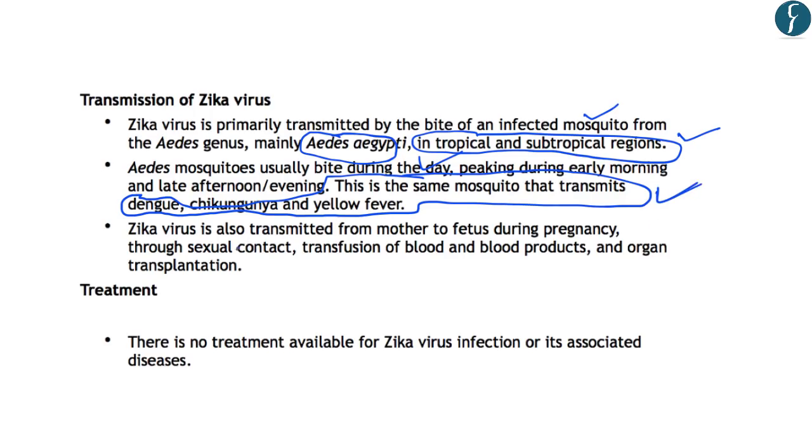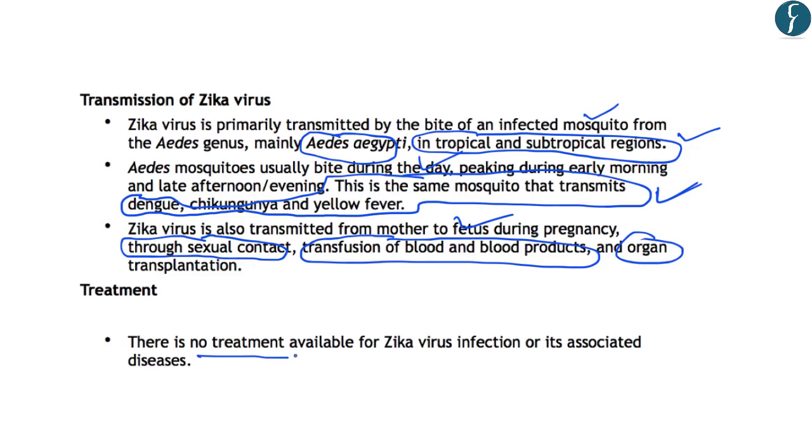Further, you should know that Zika virus is also transmitted from mother to fetus during pregnancy, as we have learned in the previous slide. Further, it can also be transmitted through sexual contact, through transfusion of blood and blood products, and through organ transplantation. So these are the 4 to 5 ways in which the Zika virus can be transmitted from one person to another. And one important fact is that there is no treatment available for Zika virus infection and its associated diseases. That is why it has become a dangerous disease and it has become difficult to control the Zika virus.